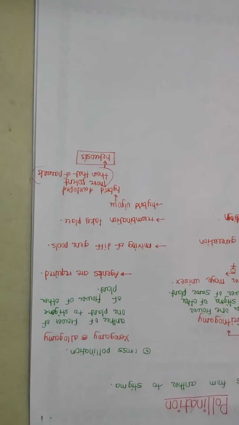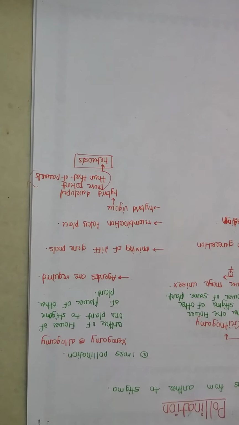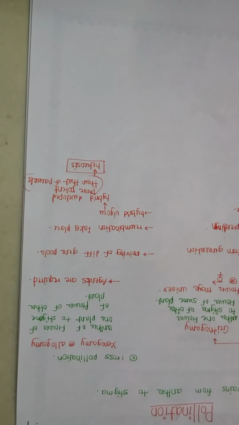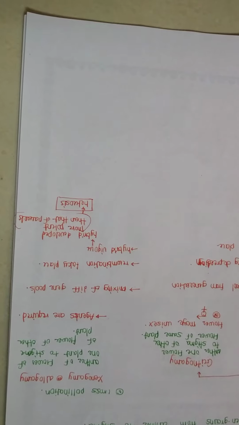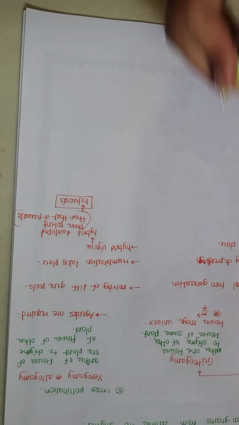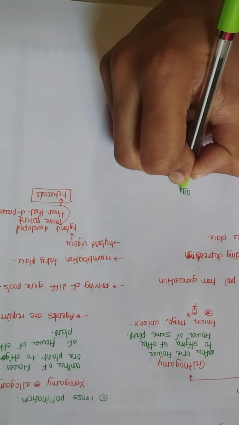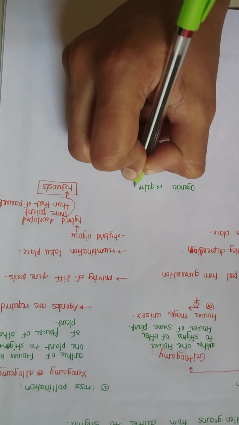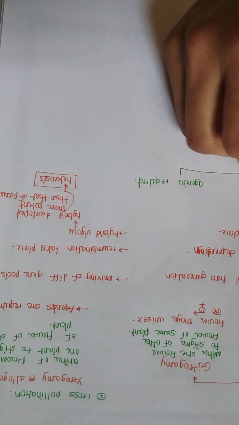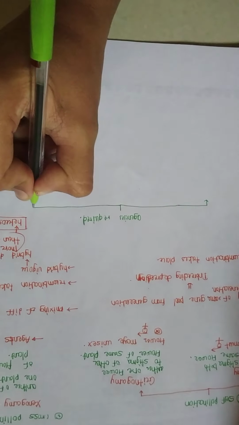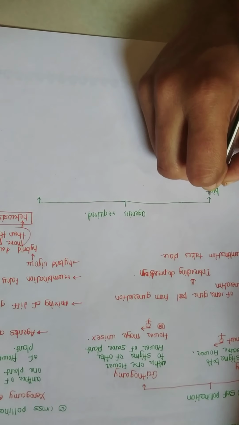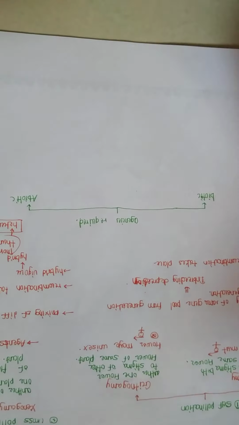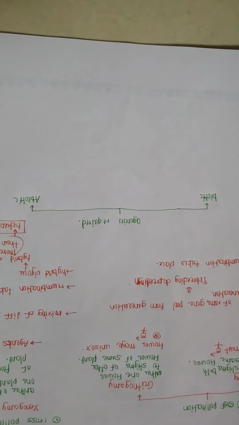Then, as we have studied that for cross-pollination different types of agencies are required, here we will discuss agencies required for cross-pollination. The agencies required are of two types. First one is biotic and second one is abiotic. In biotic, there are different agencies.